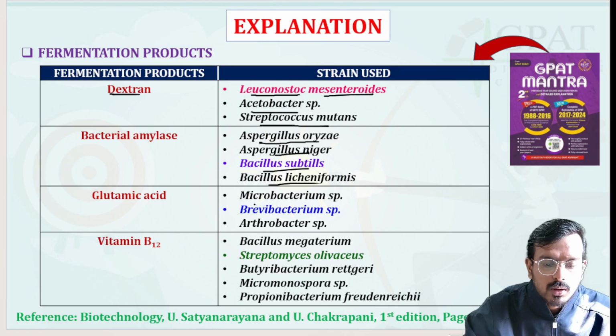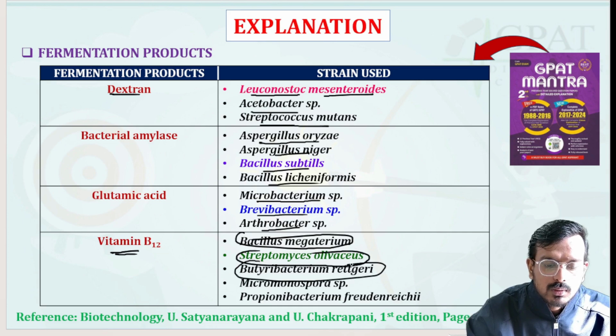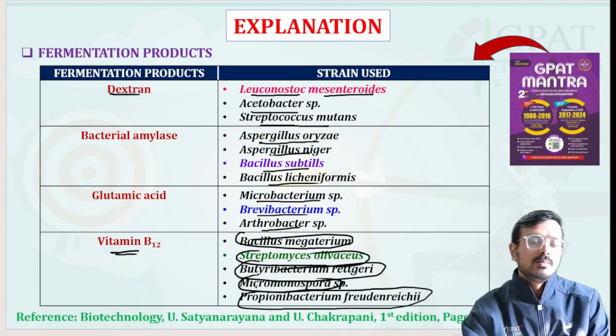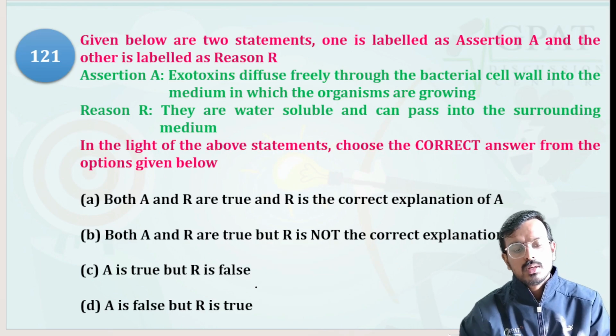Next, glutamic acid production is carried out by Micrococcus species, Brevibacterium species, and Arthrobacter species. And the last one, vitamin B12 production, is taken care of by Bacillus megaterium, Streptomyces olivaceus, Butyribacterium rettgeri, Micromonospora species, and Propionibacterium shermanii. Please remember these names. This is very, very important from the exam point of view. Moving to the next question.